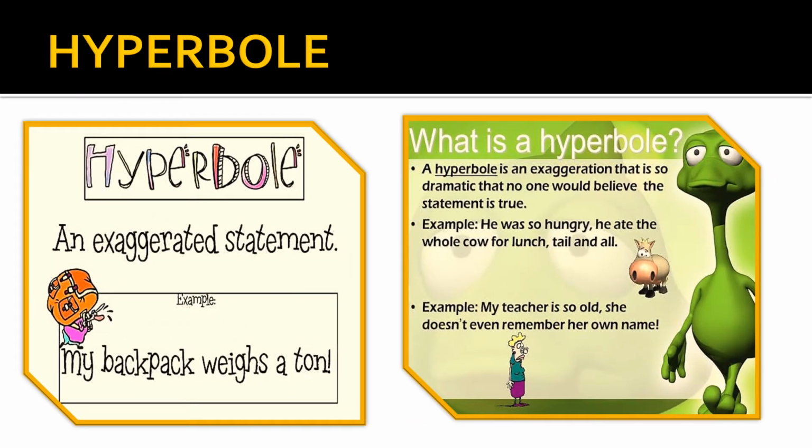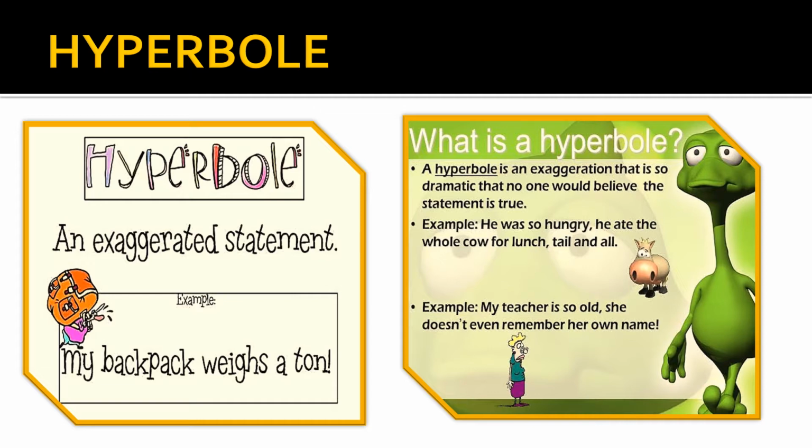Starting with hyperbole, an exaggerated statement. For example, my backpack weighs a ton. It's just trying to show the person the sentence has been spoken to that my backpack is very heavy. But no backpack can weigh a ton. A ton is a big load. So a hyperbole is an exaggeration that is so dramatic that no one would believe the statement is true.